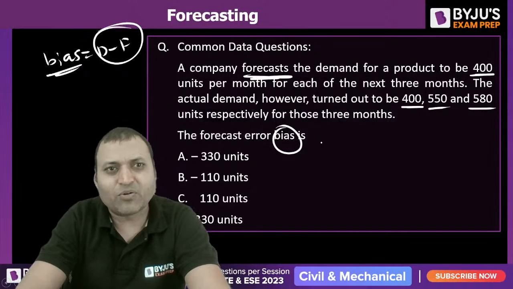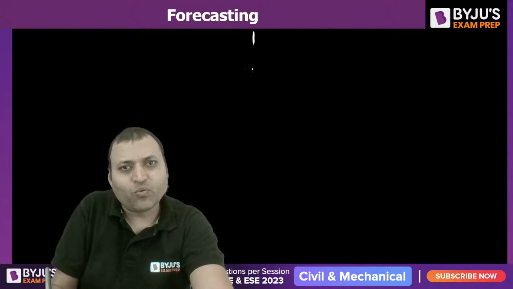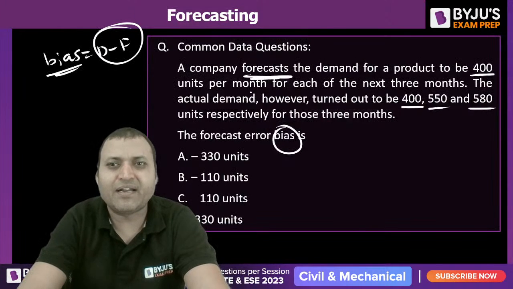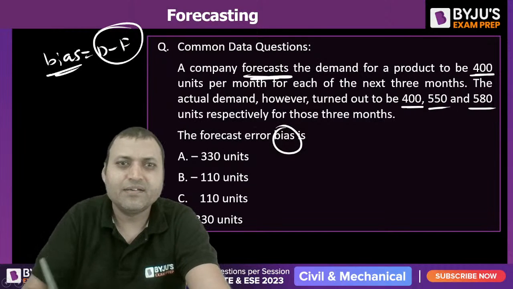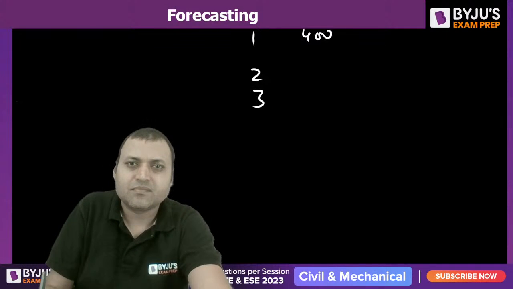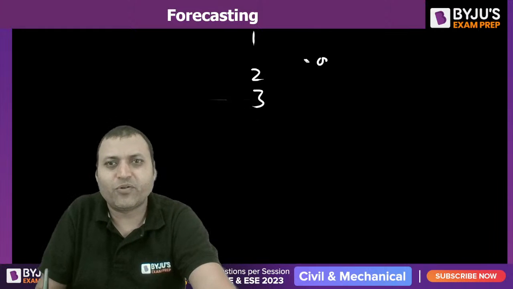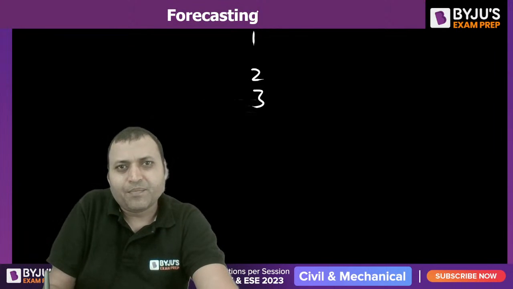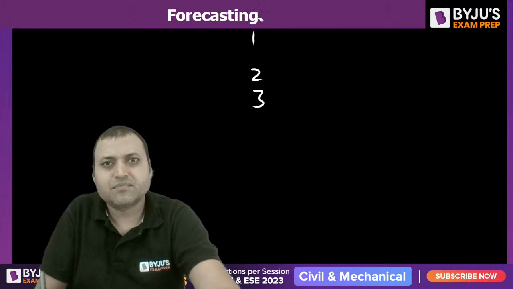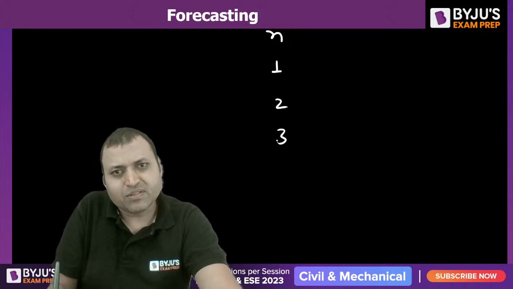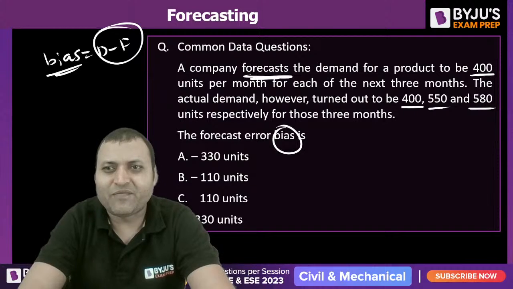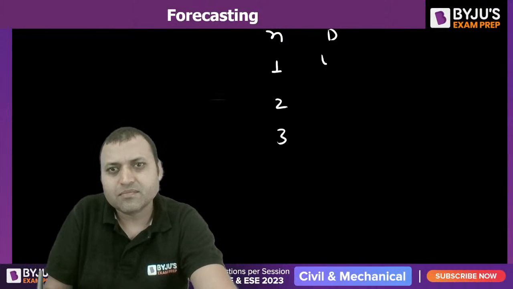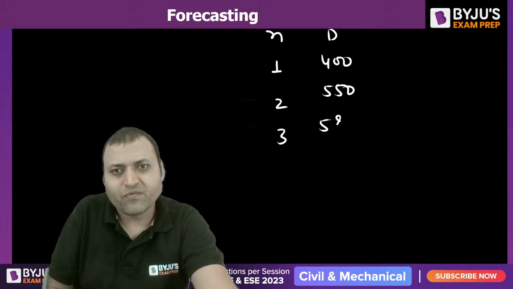There are three periods of demand data. Draw the table: n is the period, 1, 2, 3, and the actual demand will be 400, 550 and 580.